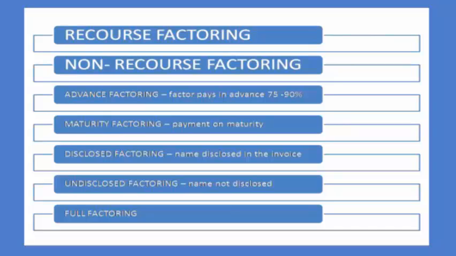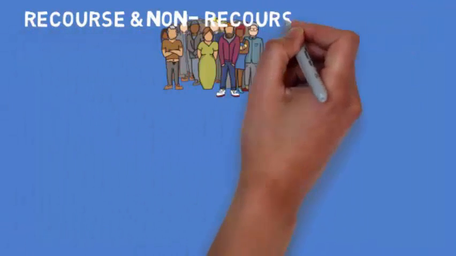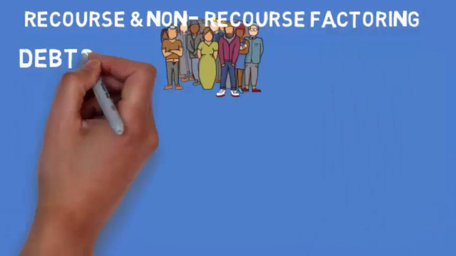The other is advance factoring. The name suggests that the factor pays in advance. Maturity factoring, that is the payment on maturity. Disclosed factoring. Now what is disclosed factoring? The name of the factor who is collecting the money on our behalf is disclosed in the invoice. Undisclosed factoring, that is the name is not disclosed. And there is full factoring. So now let's discuss these two types of factoring, that is recourse and non-recourse factoring.